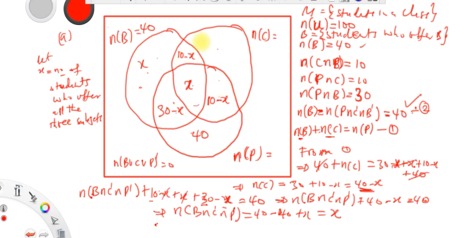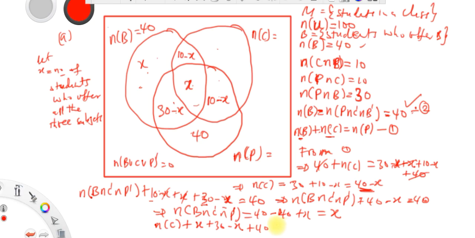So the number of those who offer chemistry, plus those who offer biology, which is x, plus 30 minus x, plus 40, guys, plus 40.